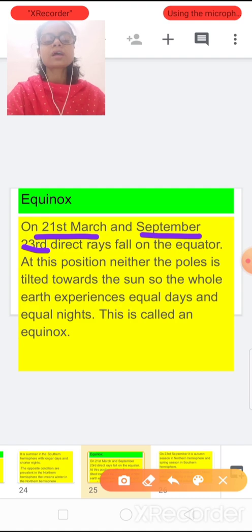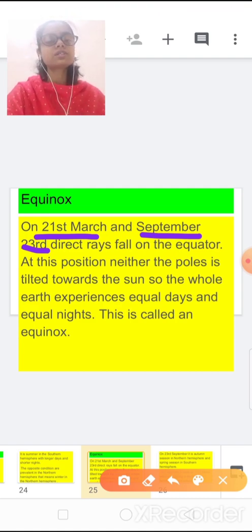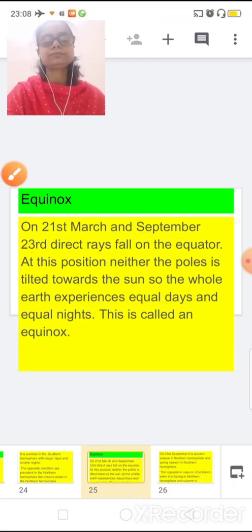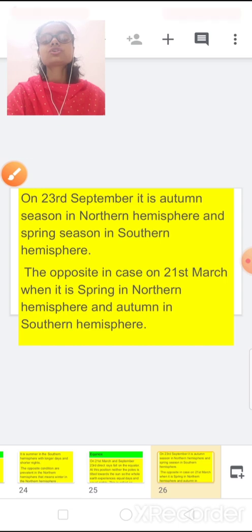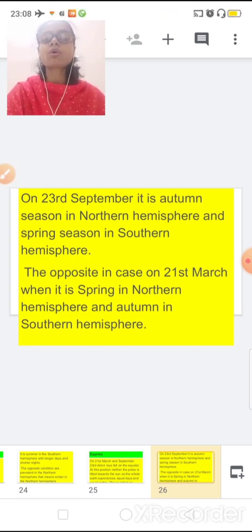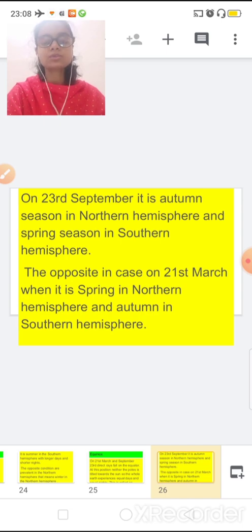Okay students, and when does it experience this condition? On 21st of March and 23rd of September. So on 23rd of September it is autumn season in the northern hemisphere and spring season in the southern hemisphere.